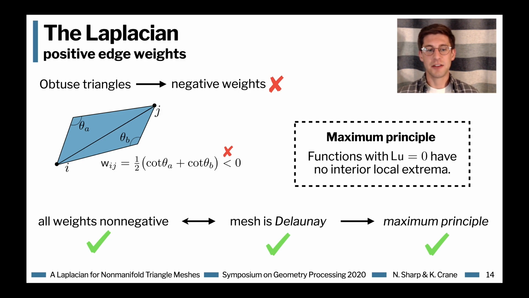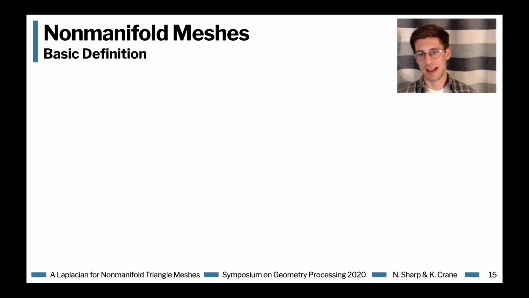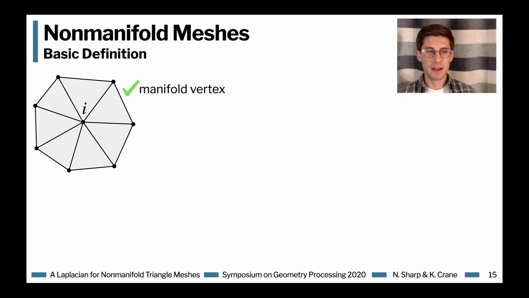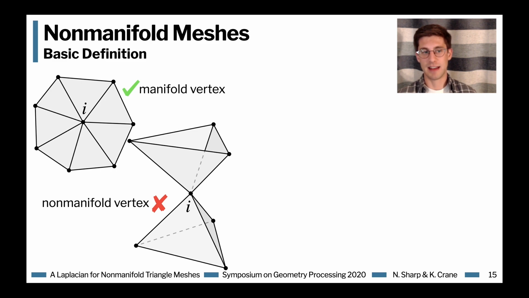Now, the good news is that there's a fairly straightforward way to fix this and to make sure that our Laplacian always has a maximum principle. But before we go into that, we're going to have to take a brief aside to talk about non-manifold meshes. So basically, manifoldness just means that in a local region, the mesh looks like the plane.